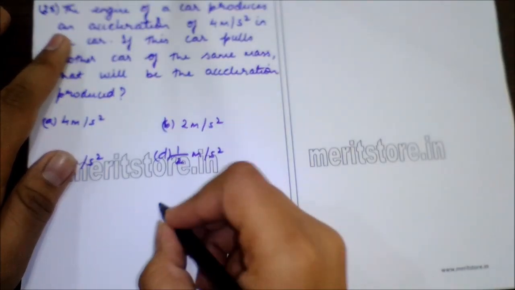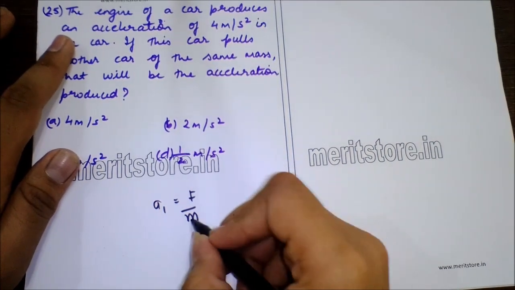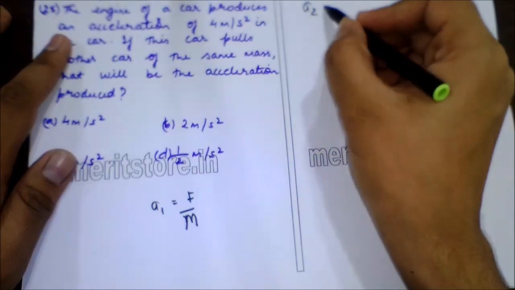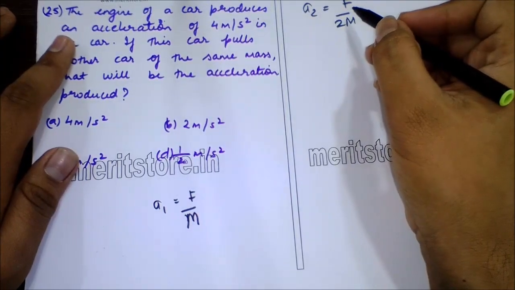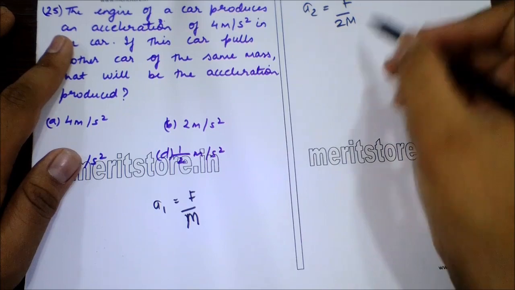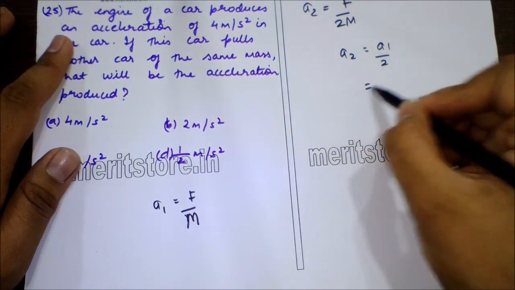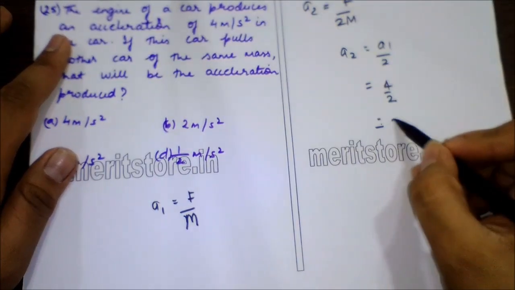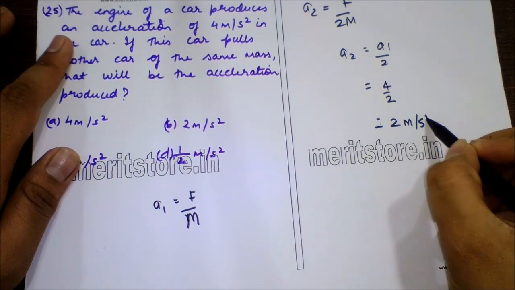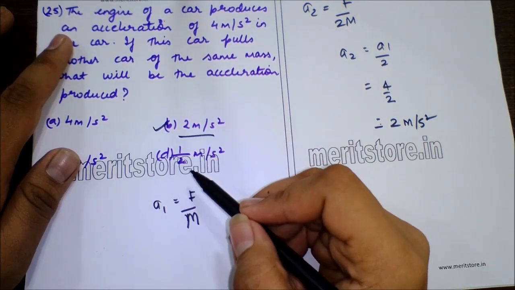So acceleration A1 can be written as F upon m. A2 can be written as F upon 2m. When the car pulls another car of the same mass, the total mass becomes 2m. So now A2 is equal to A1 by 2, which is equal to 4 by 2, which is equal to 2 meter per second square. So option B, 2 meter per second square is the correct answer.